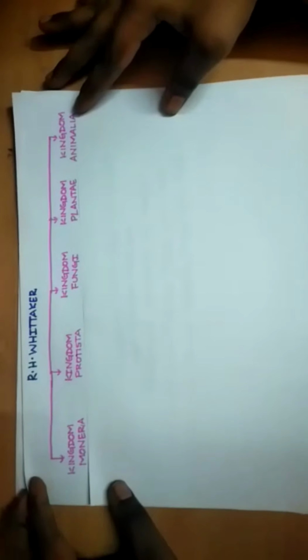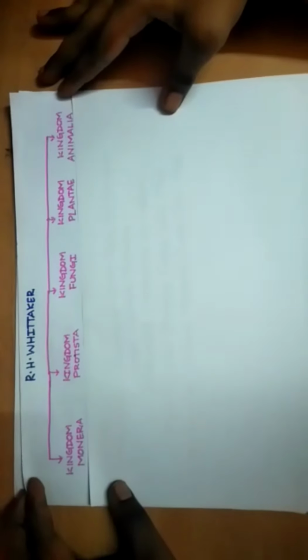R.H. Whittaker classified all the organisms under 5 kingdoms. They are Kingdom Monera, Kingdom Protista, Kingdom Fungi, Kingdom Plantae and Kingdom Animalia. Now we are going to see the tricks.